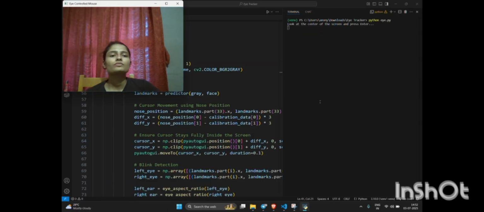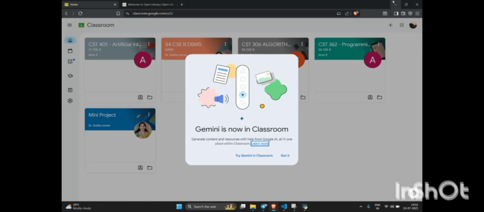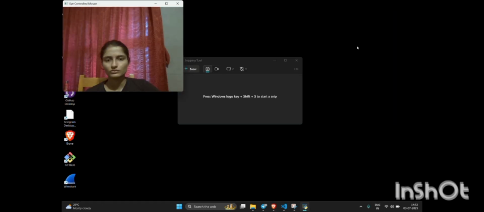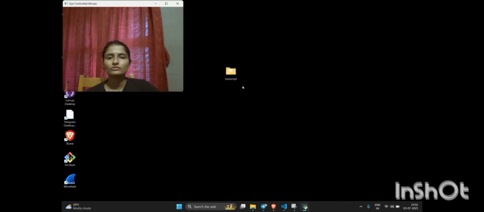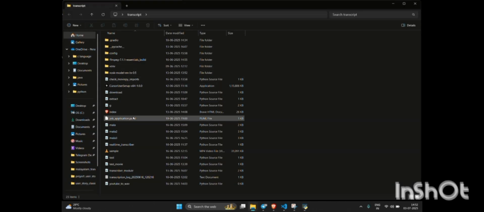Demonstrating how to control using our eye. As I move my eyes left and right, the cursor follows. And to perform a left click, we can do a left blink, and a right blink is performing a right click. Blinking both eyes together, we can trigger a double click. And by moving my head, I can control the direction of the mouse. This makes our navigation very seamless and intuitive.